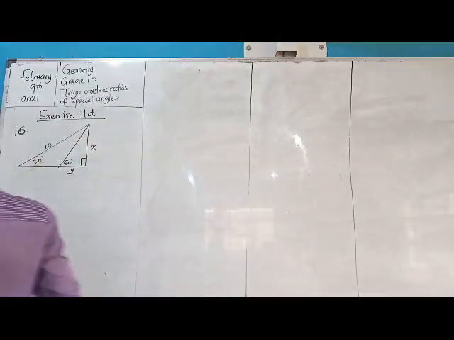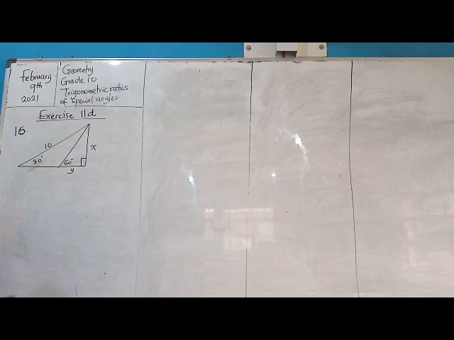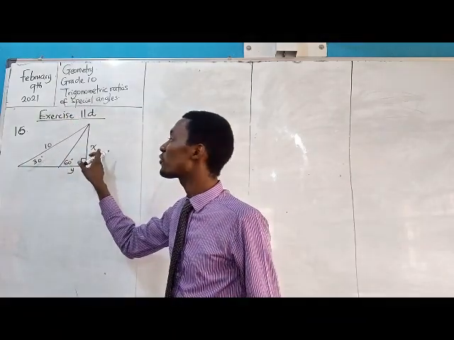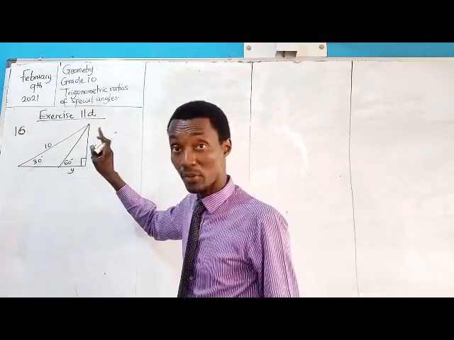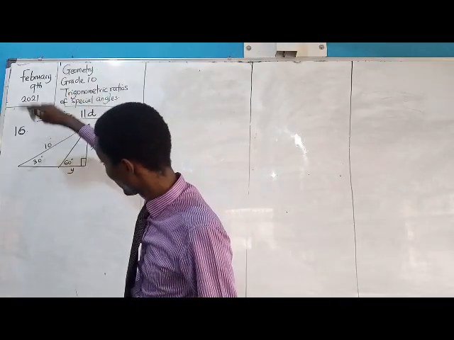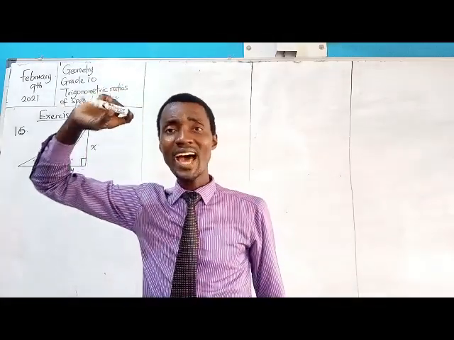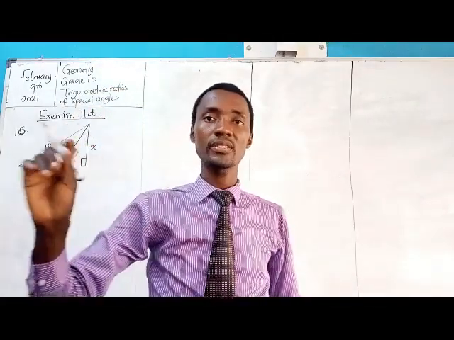So the first thing you need to do is to pick the terms one at a time. Looking at the diagram, it will be easier for me to solve looking for X. Reason being this: look at X, look at 10, look at 30. When handling problems that have to do with congruency,